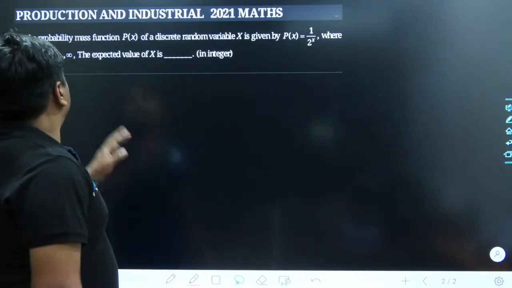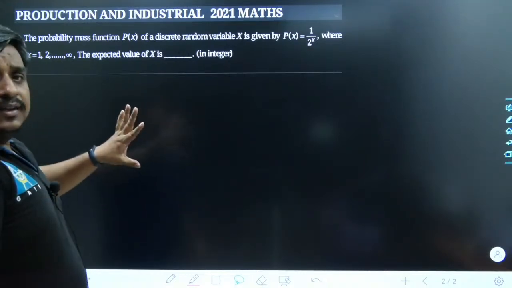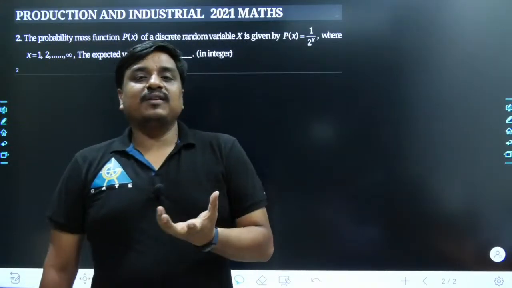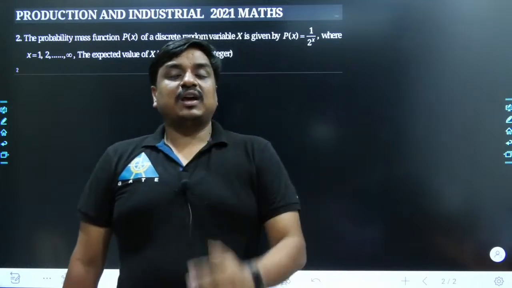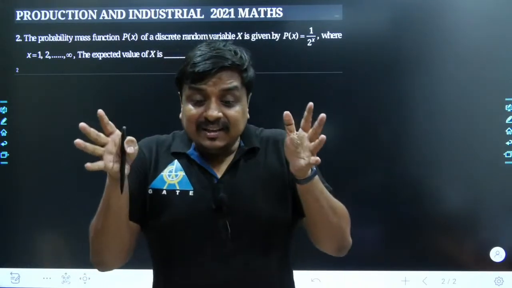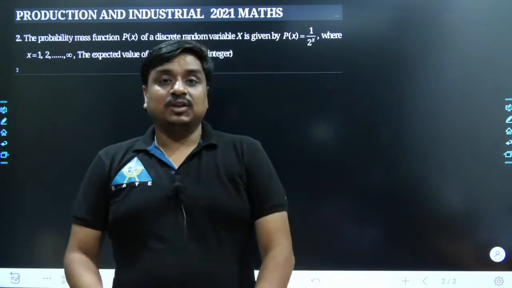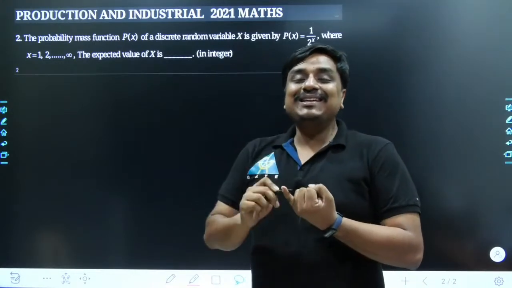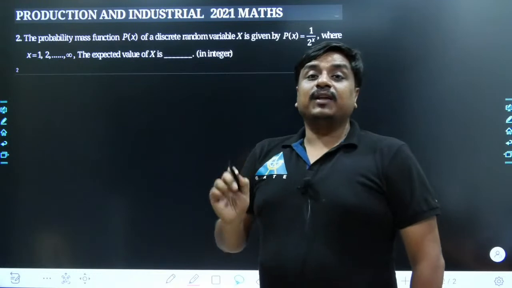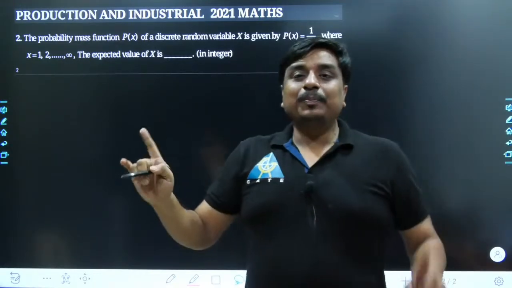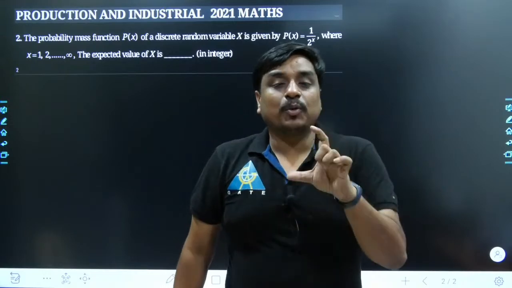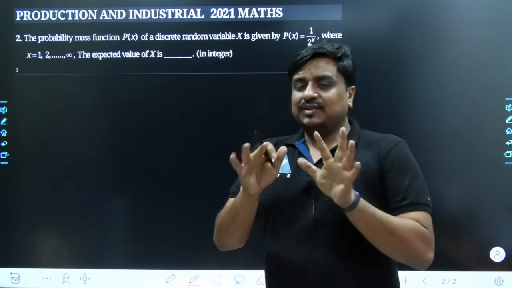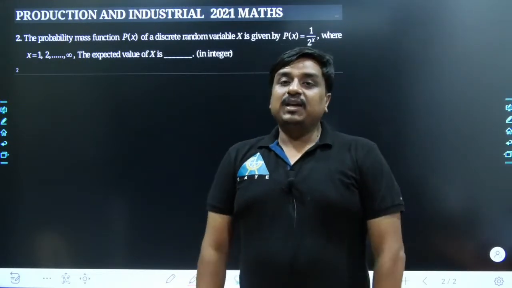What the problem states, my dear friends, is the probability mass function p of x. Anyways, there are two probability functions. First is the probability density function. We use the probability density function when we have a continuous random variable, and there we talk about the densities of the probability values. And in case of a discrete random variable, we simply talk about the probability of each individual value of the random variable. That's the basic difference between PDF and PMF. PMF is a straight probability, whereas PDF is a probability density. Anyways, it is not the right time to discuss the differences between PDF and PMF.